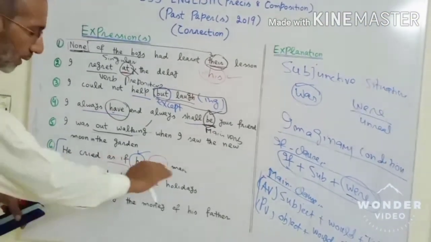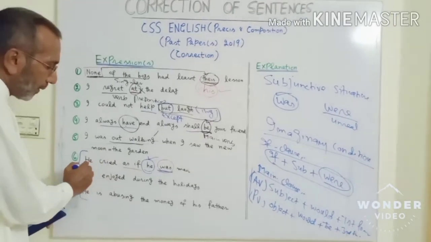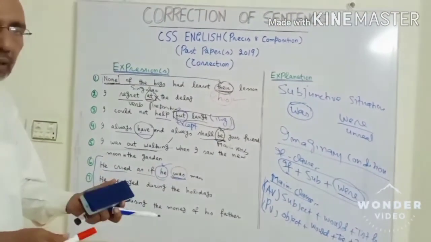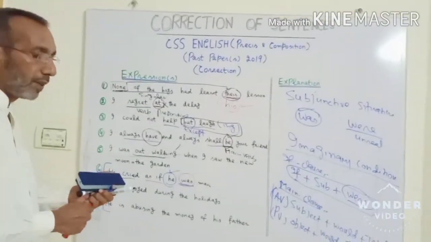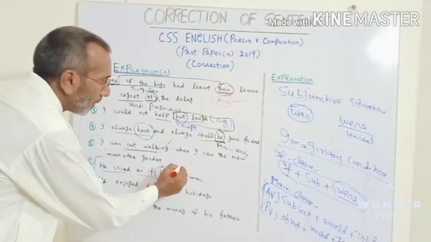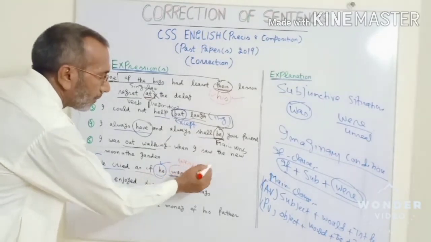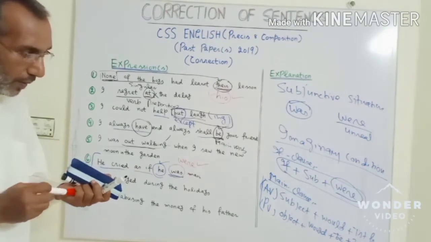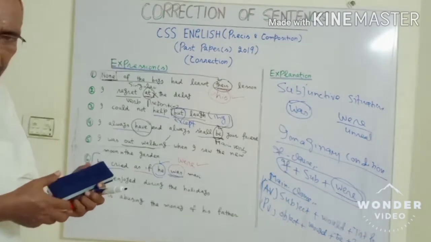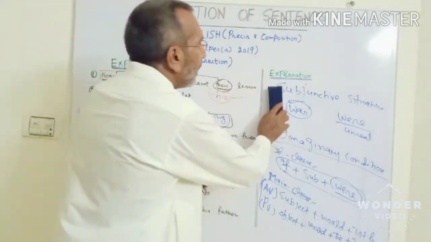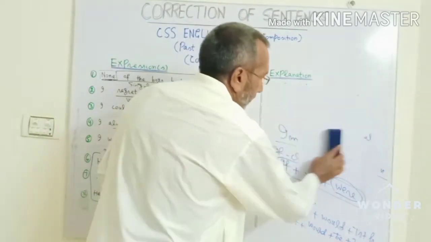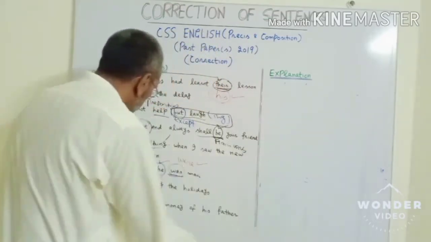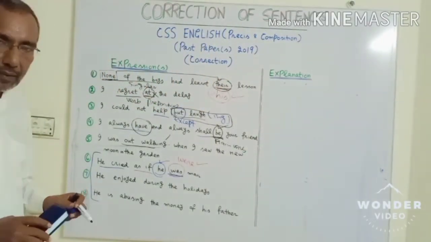So in this expression, "he cried", the situation is unreal. That's why instead of "was", we are using "were", irrespective of the fact that it is preceded by "he". So this is the answer, because the situation is subjunctive, unreal. Some concepts are a bit difficult, but if you toil a bit, things can turn fine. The next is: he enjoyed during the holidays.